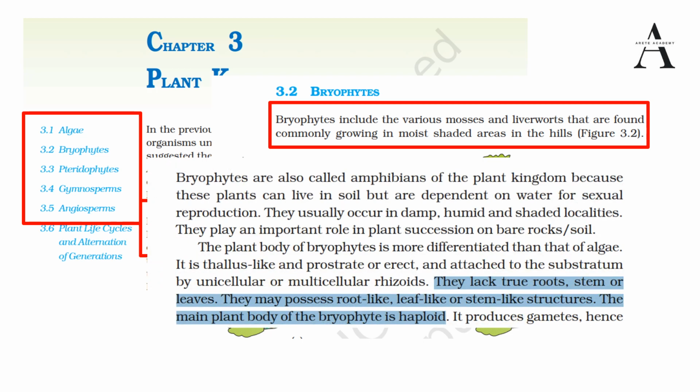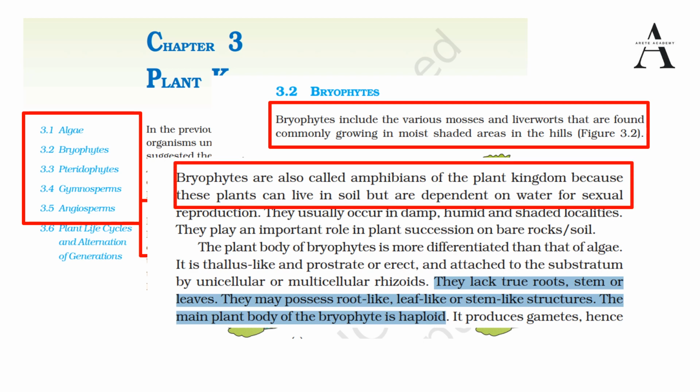We have seen that mosses and liverworts come under that category, and bryophytes are also called the amphibians of the plant kingdom, because they can live in the soil, but they are dependent upon water for sexual reproduction. That's why they are called the amphibians of the plant kingdom.